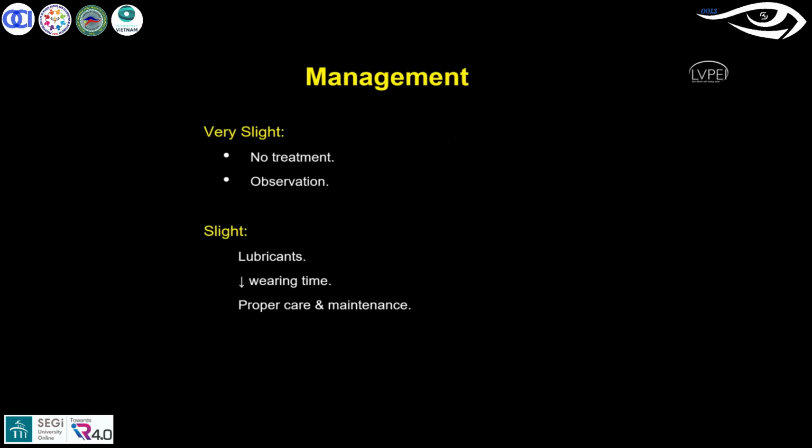Now moving on to the management. When we talk about management, in the first stage, a very slight stage, the symptoms are fewer and the clinical features are very minimal. Here, if they don't have any symptoms, no treatment, just observe. The second one is slight. They'll have slight itching and awareness. So these symptoms will be there.